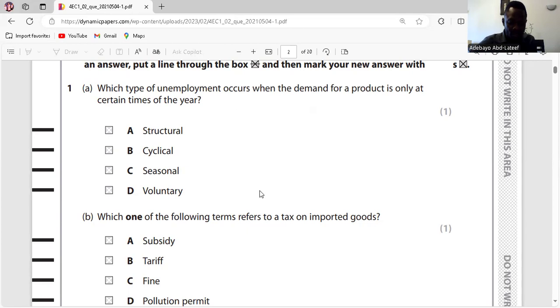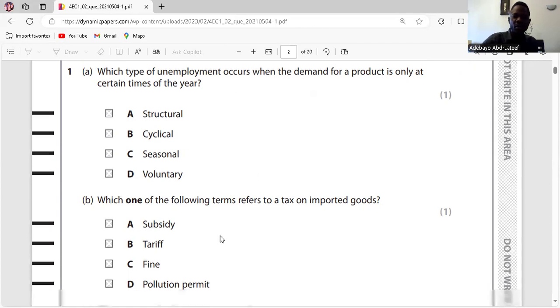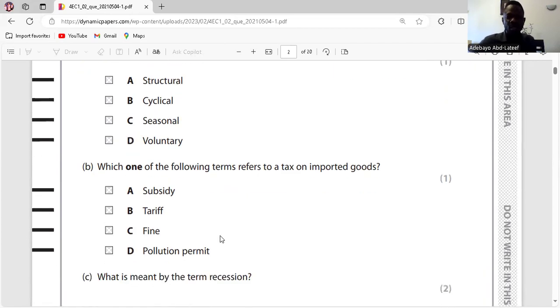So the answer is C. B is okay. We'll go to B now, right? It said, which one of the following terms refers to a tax on imported goods? It's not a subsidy. Subsidy is a financial help from government to reduce the cost of production or the price of consumption. So it's not A. Tariffs. These are taxes on importation. The answer is B.